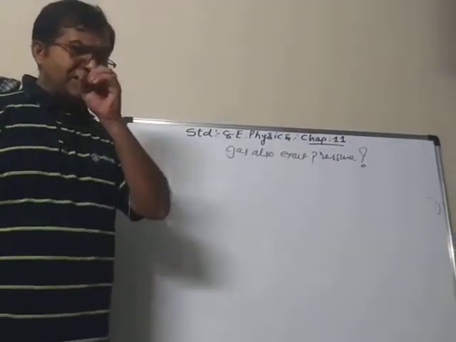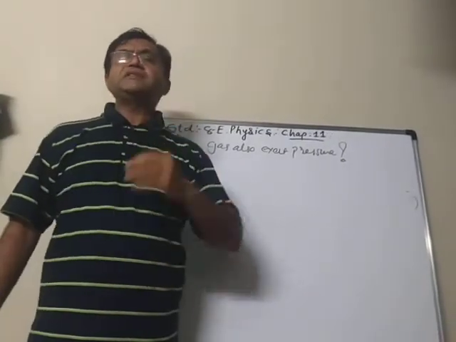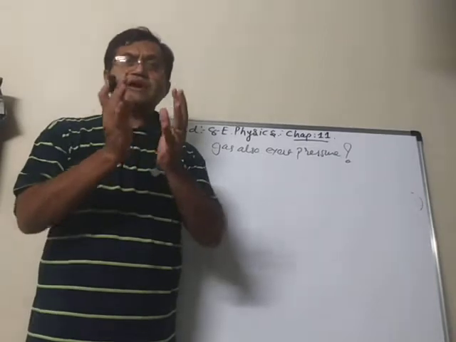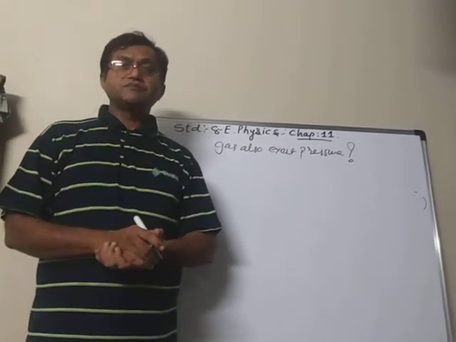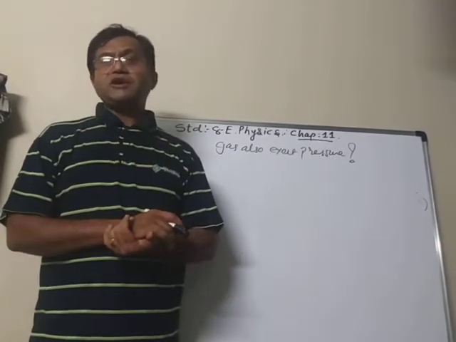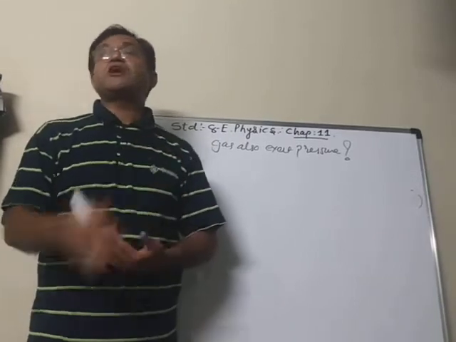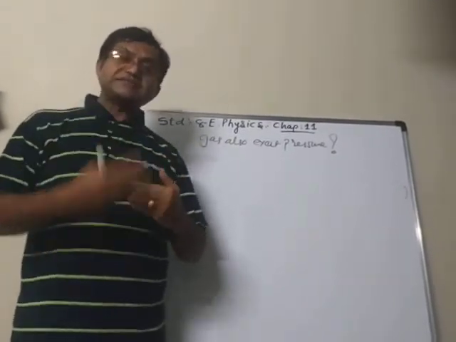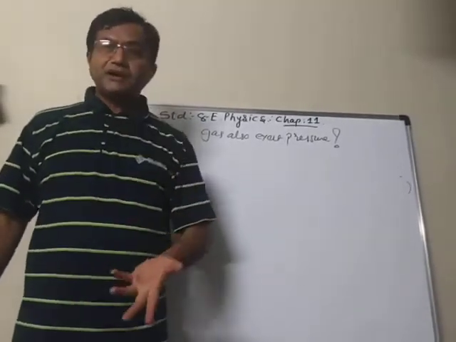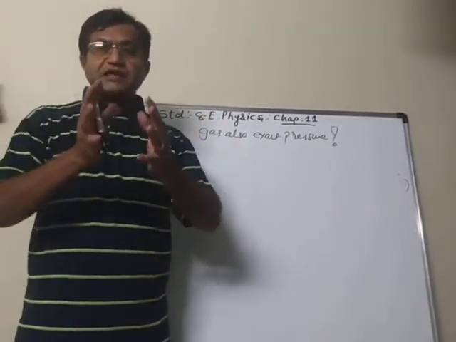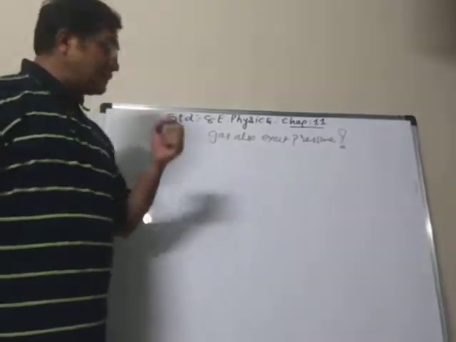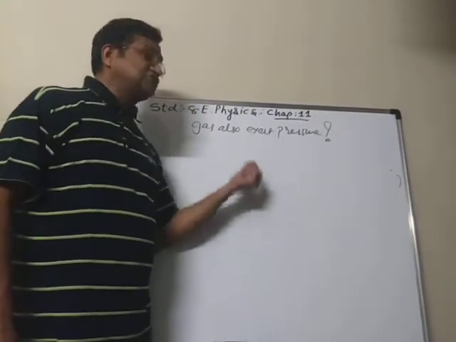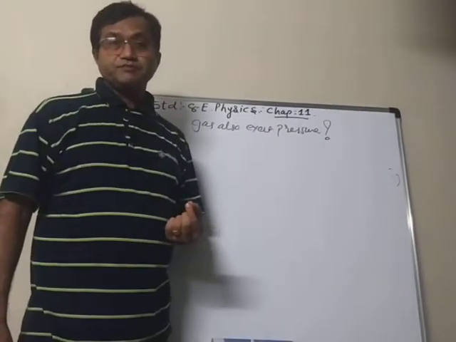So now when we blow air into the balloon, what happens? The balloon is getting bigger. Why? What pressure is coming on it? The pressure of the air. Because of the air, which is exerting pressure on the balloon's wall from inside, it is getting bigger. It means that gases also exert pressure.